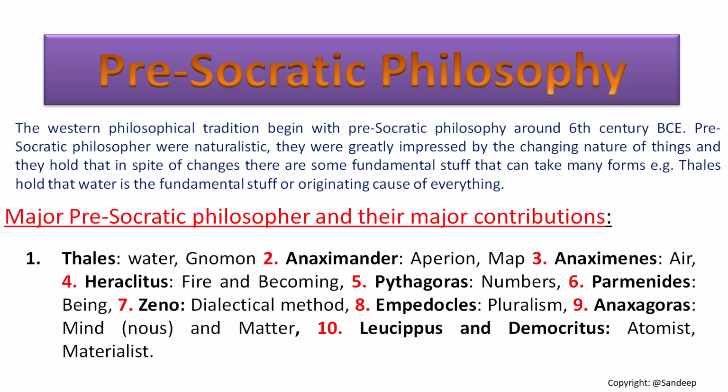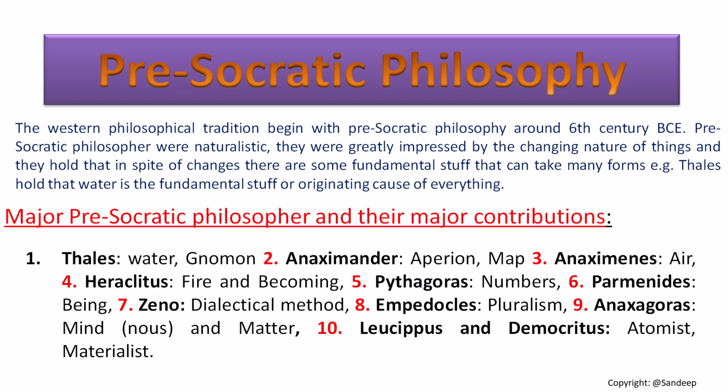pre-Socratic philosophy. Philosophy begins here. Before that, there is no philosophy. If there was no philosophy, then what was there? A system called Greek mythology, irrational systems to satisfy the quest of human consciousness. Philosophy came as a reaction against these systems called Greek mythology, and the pre-Socratic philosophers were the first ones who started speaking against them. As we know, it begins around the 6th century BC.